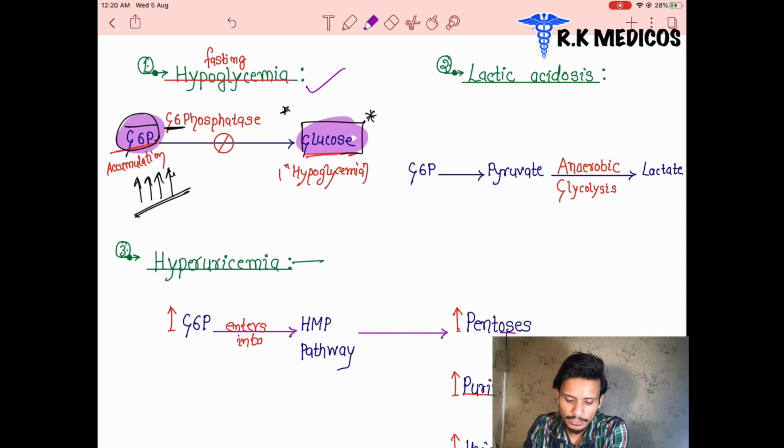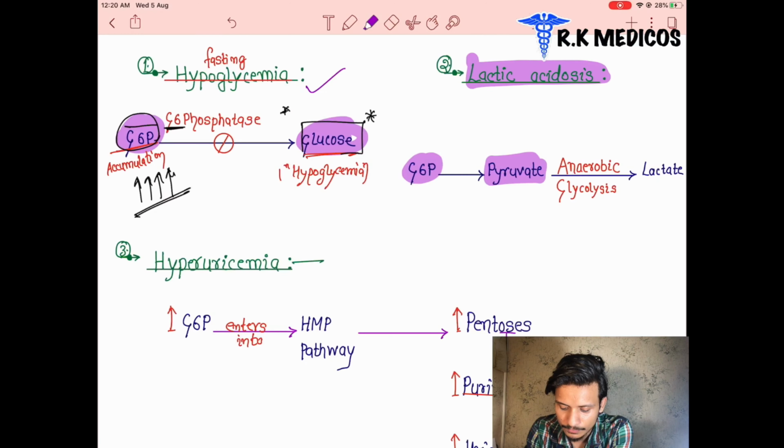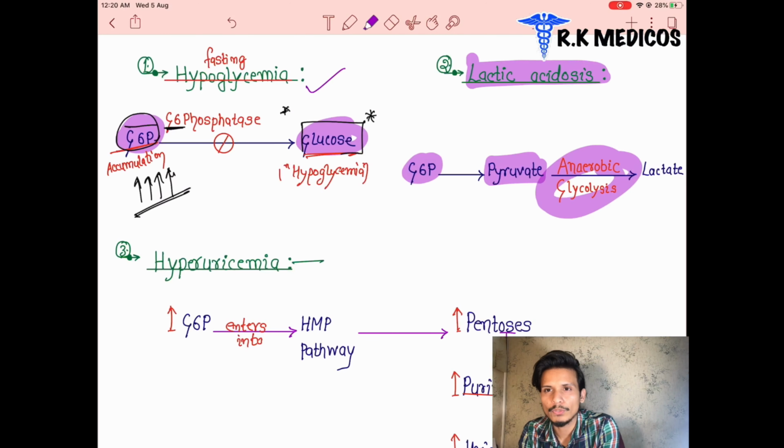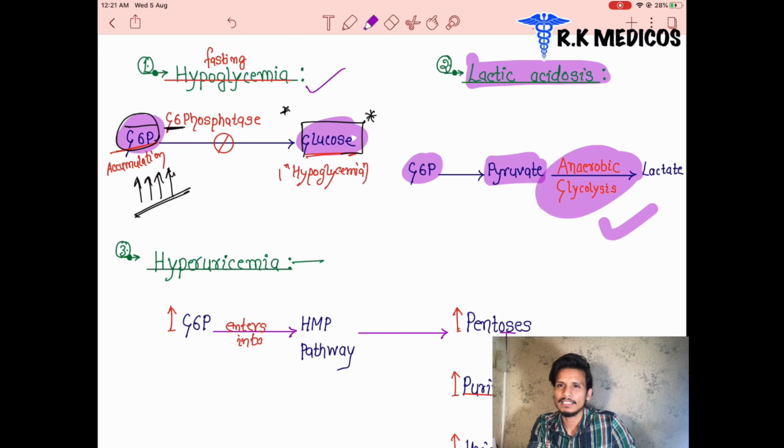Next, why does the patient suffer from lactic acidosis? Because glucose 6-phosphate is converting into pyruvate, and after that anaerobic glycolysis is happening, because this pathway is not moving further due to the lack of oxygen, or it is not going to convert into glucose. So this pathway will go for the lactate. Lactate is going to accumulate in a larger amount in our body, and it leads to the production of acid. It is acting as an acid.